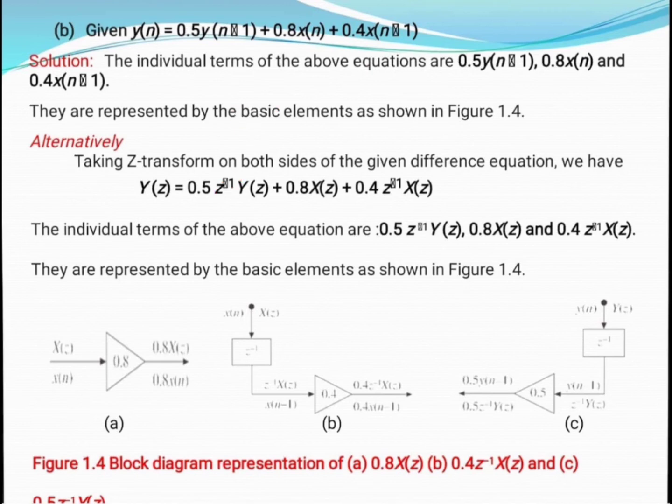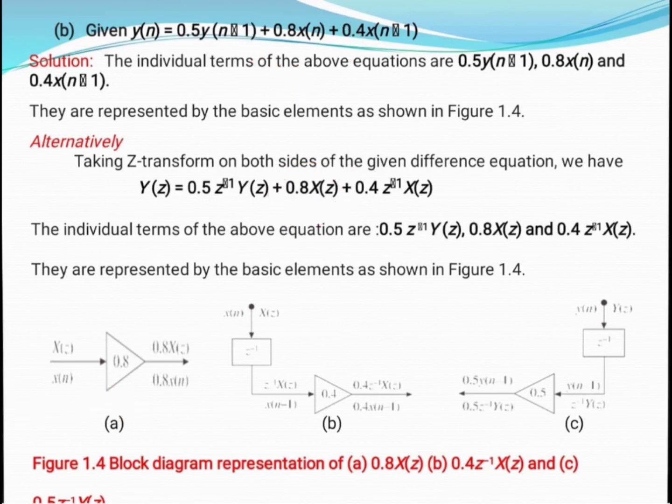So here now we implement one by one. First of all, we need to implement this equation. As you can see, x of n is multiplied by a 0.8 multiplier. So here this is the 0.8 multiplier, and this is x of n, and again X of z is multiplied by 0.7. So with the help of this single diagram, we can use it for both the time domain as well as the frequency domain. So this particular one is implemented here.